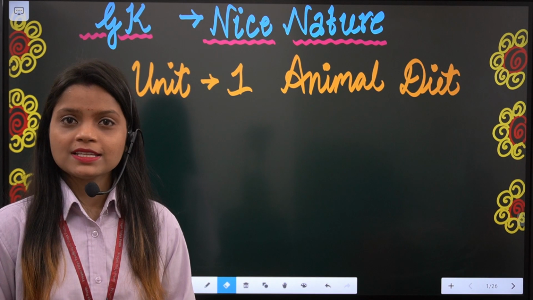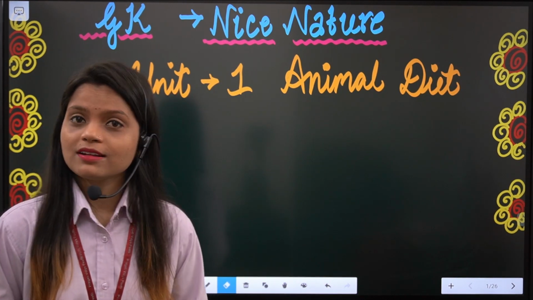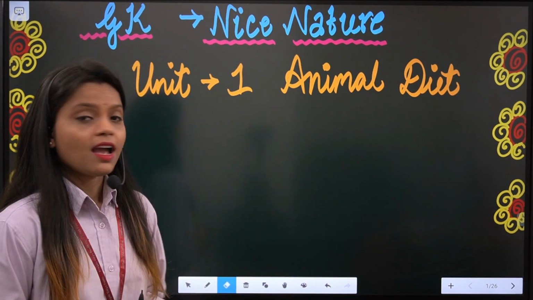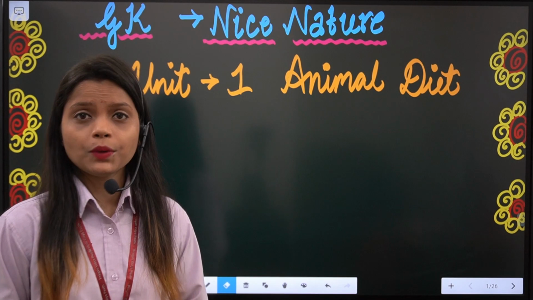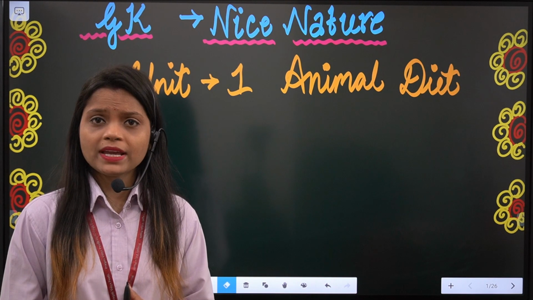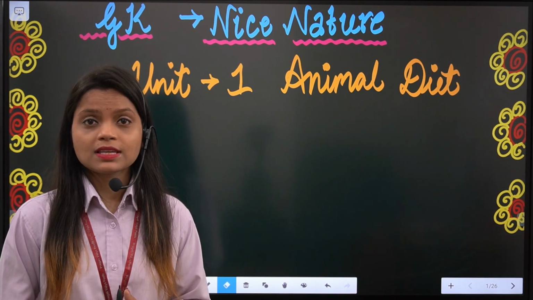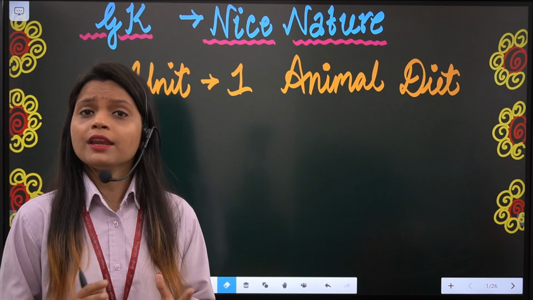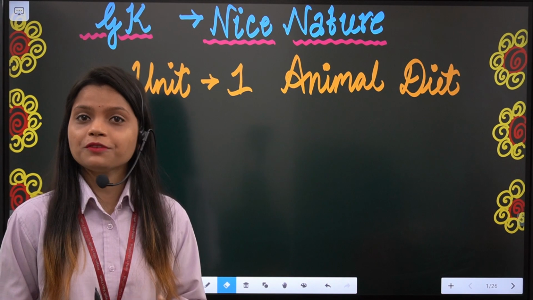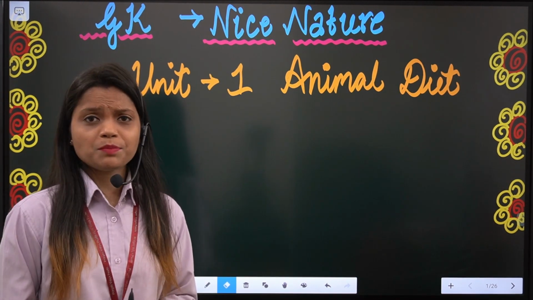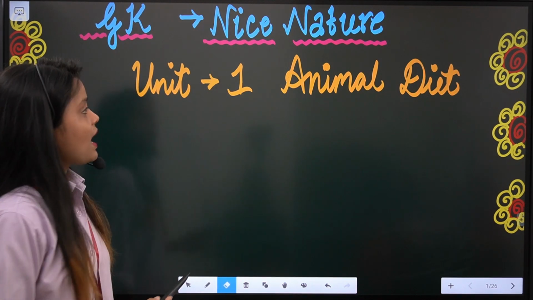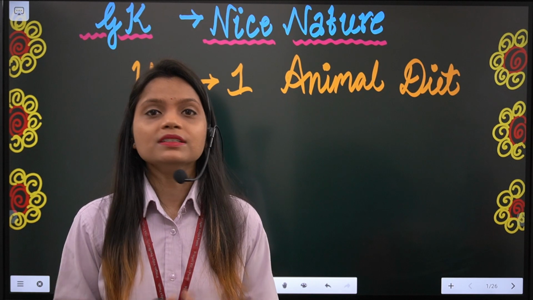As you all know students, GK means general knowledge. It's a mixture of all subjects. So let's see our first unit. Our first unit is all about animals. It covers so many topics like aquatic animals, animals' diet, uncommon animals, and identifying different types of animals. So let's begin with the first unit, that is nice nature, and it's all about animal diet.